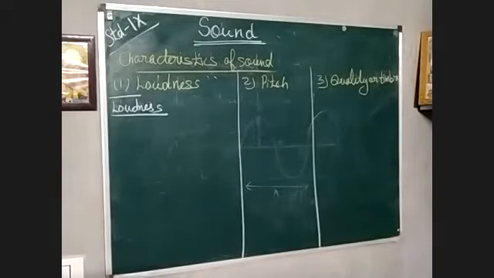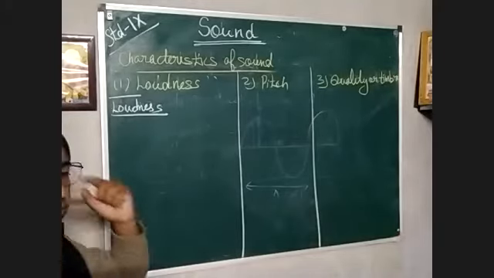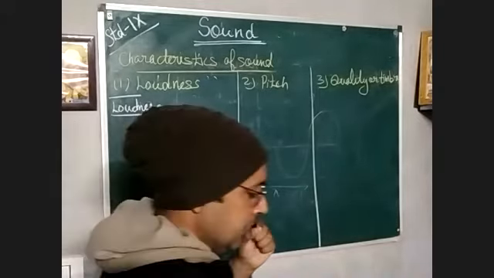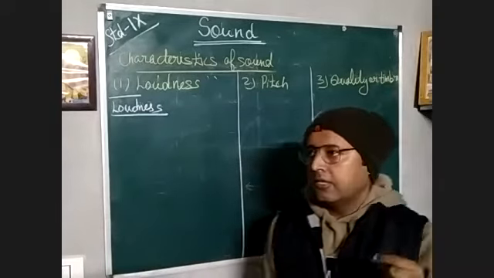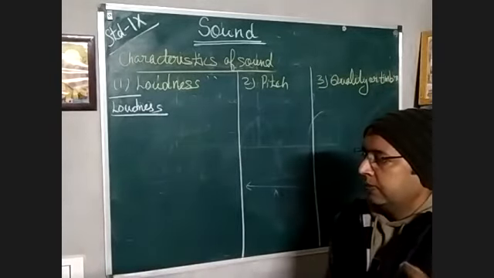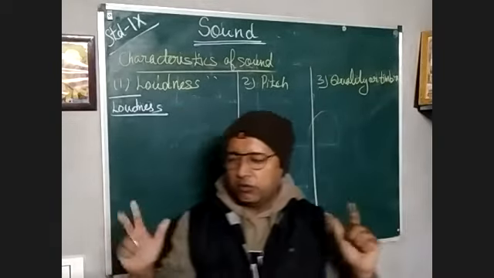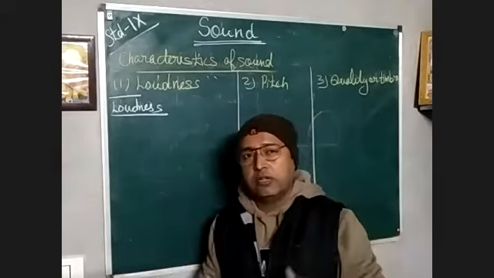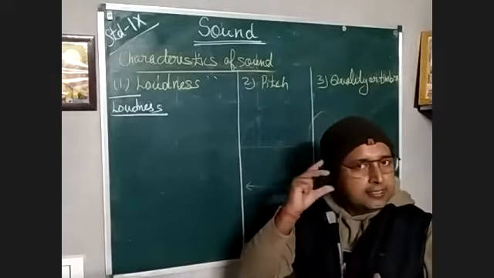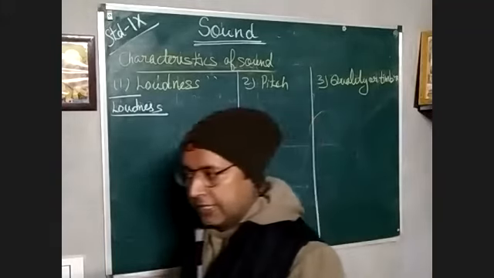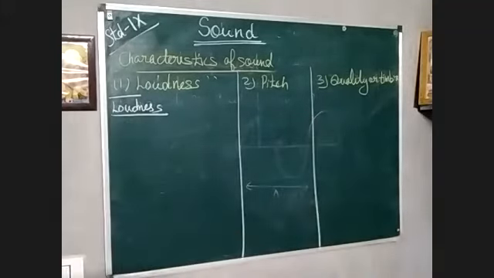So loudness is just a sensation as perceived by the listener. It is the measure of the ear's response, that is, how we hear, the sensitivity. This is a disturbance for the sound perceived by the ear. When music is playing and it's too loud, you say lower the sound level. So this is the disturbance perceived by the ear. That means loudness. Clear? With which we can identify the loud sound from the soft sound.